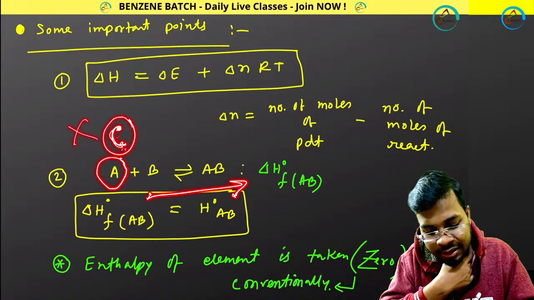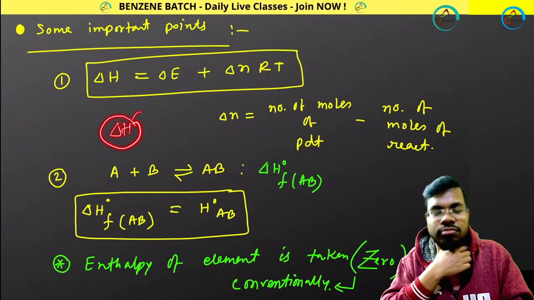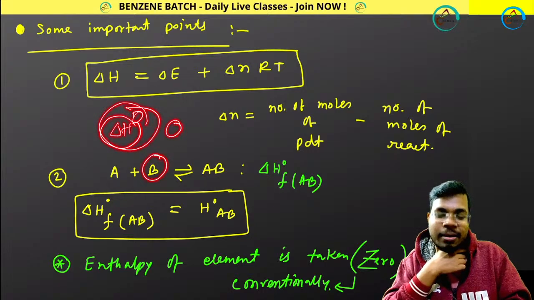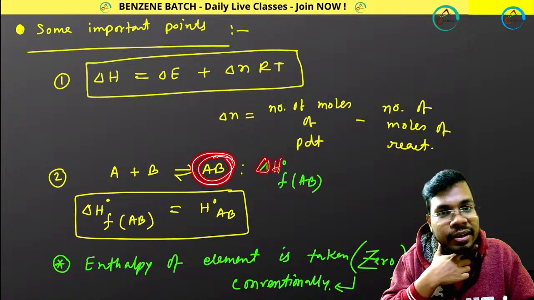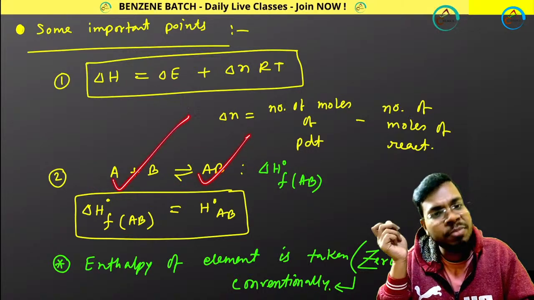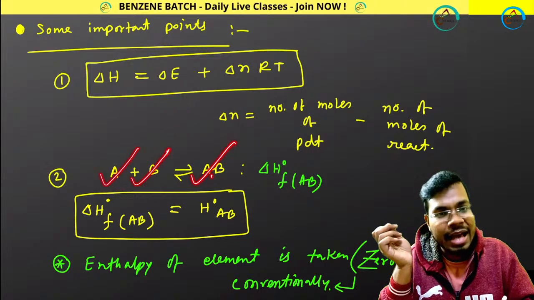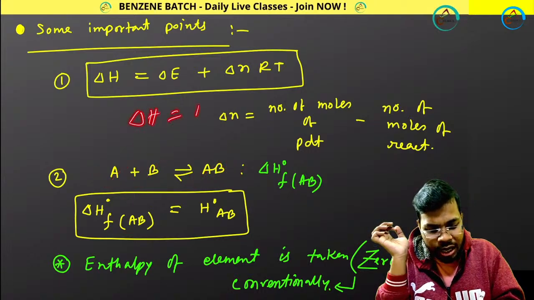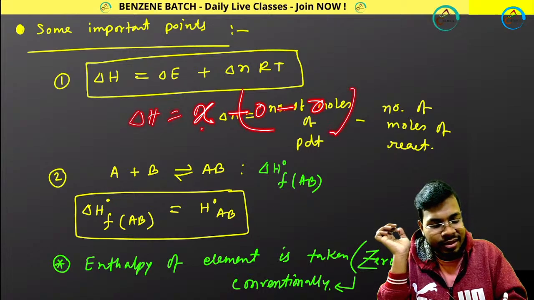So what happens for these kinds of elements? We consider that the enthalpy is actually 0, because you cannot form this. You cannot form this, but you can form AB. So it has an enthalpy, that is delta HF. So overall reaction's enthalpy change will be enthalpy of this minus enthalpy of this. Its enthalpy is actually 0, but the product's enthalpy has a particular value, suppose X. So delta H means product minus reactant, X minus 0.